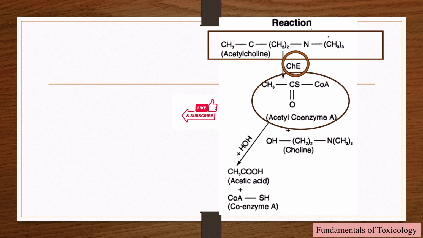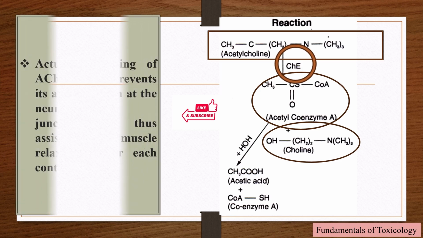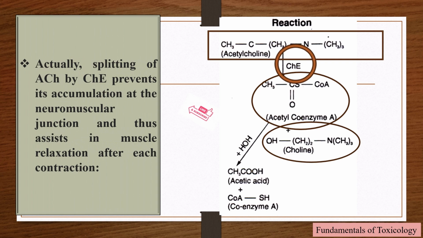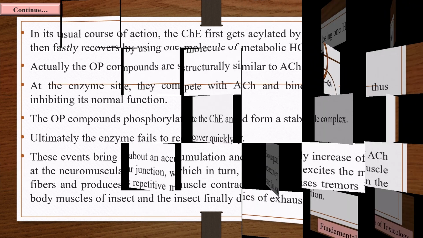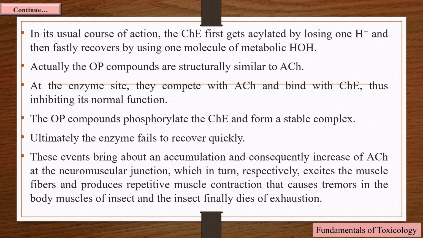Actually, splitting of acetylcholine by acetylcholinesterase prevents its accumulation at the neuromuscular junction and thus assists in muscle relaxation after each contraction. In its usual course of action, the cholinesterase first gets acylated by losing one hydrogen and then quickly recovers by using one molecule of metabolic water. Actually, the organophosphate compounds are structurally similar to acetylcholine. At the enzyme site, they compete with acetylcholine and bind with cholinesterase, thus inhibiting its normal function. The organophosphate compounds phosphorylate the cholinesterase and form a stable complex. Ultimately, the enzyme fails to recover quickly.